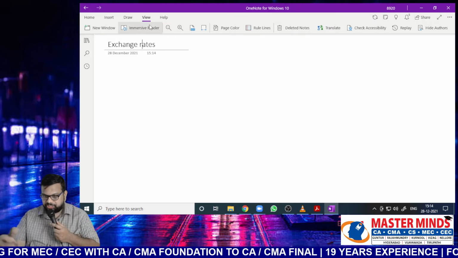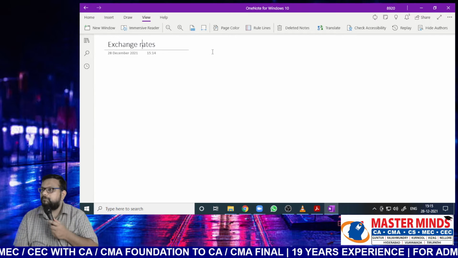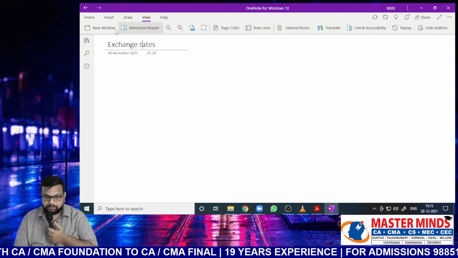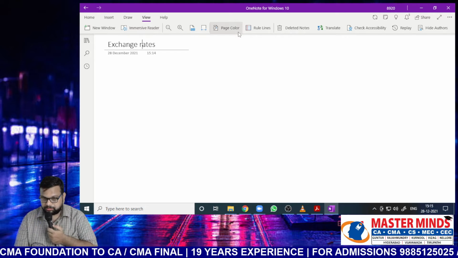Now, how to change the screen to black? Did you show it? Page color. Okay.